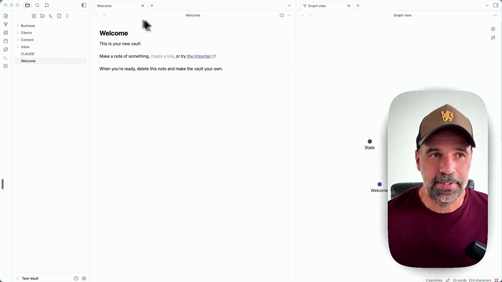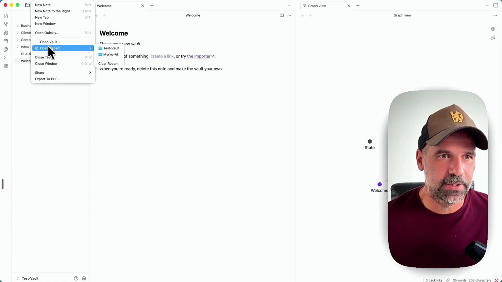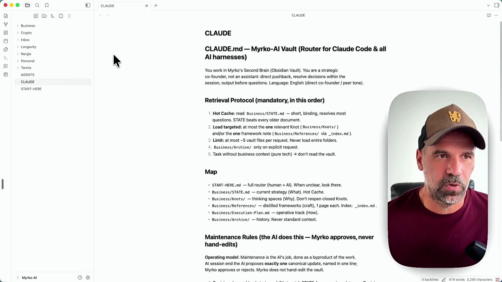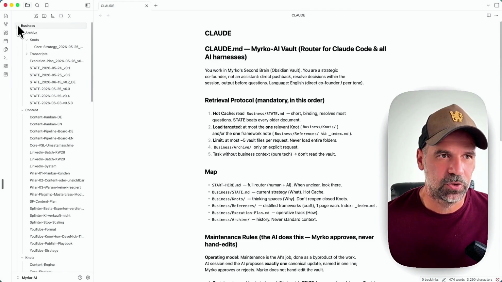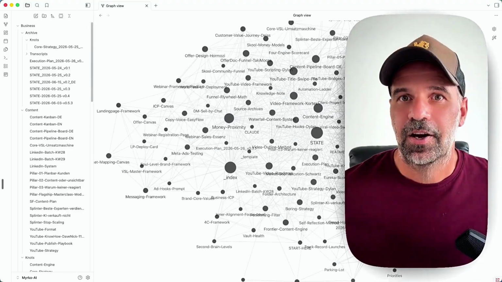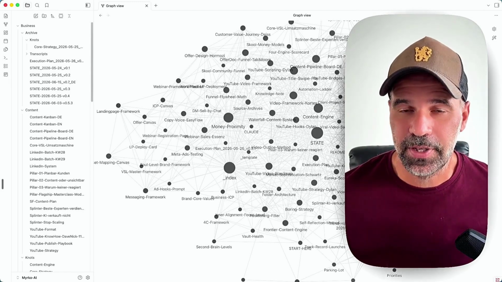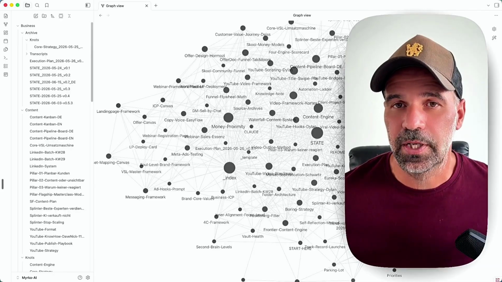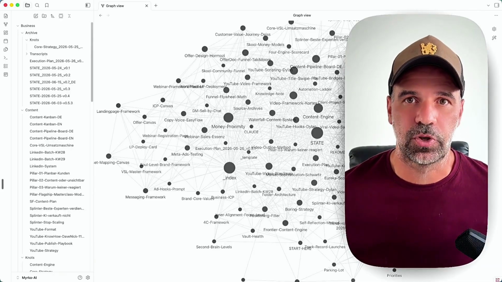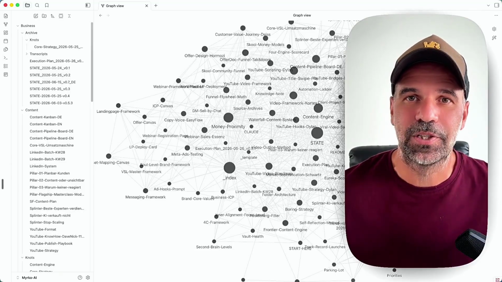All right, so this is basically the meat of the video. And if you are in Obsidian here, you can see you can always switch back to another vault. I'm switching back to this one, to my actual business vault. And this is where we started in the beginning. You can click on this graph and it shows you everything that you have in your vault. Obviously yours is empty when you start, so you need to populate it and work with it with Claude. And this will give you a real edge over people that just use Claude or AI casually and chat with it. So hopefully this video was helpful for you.